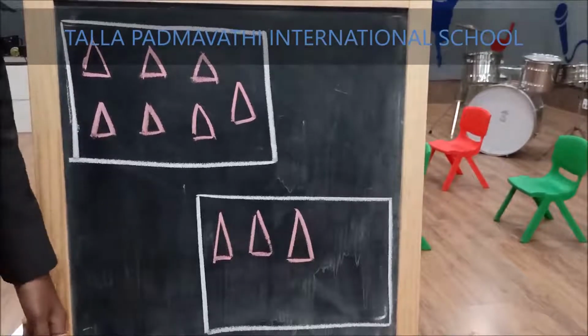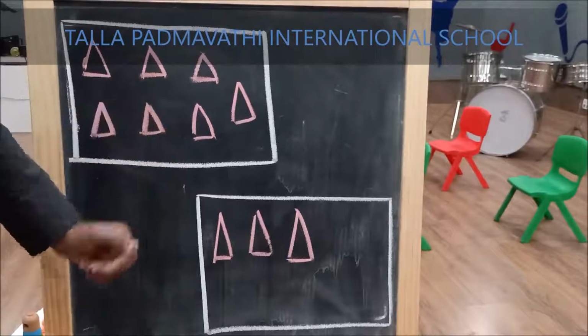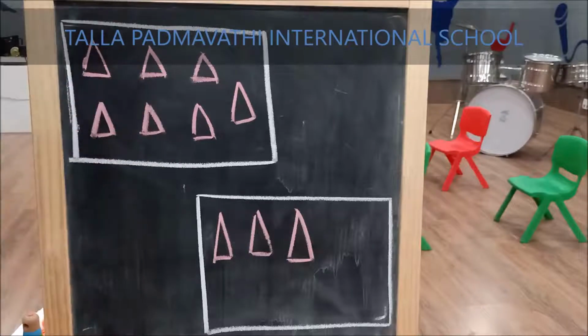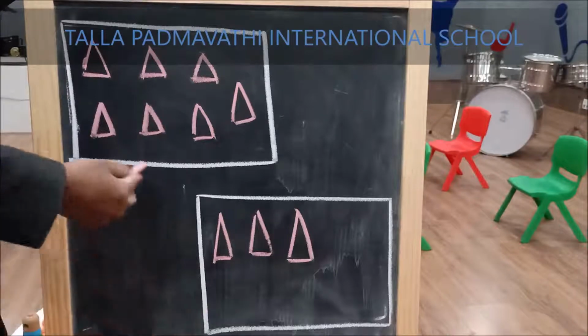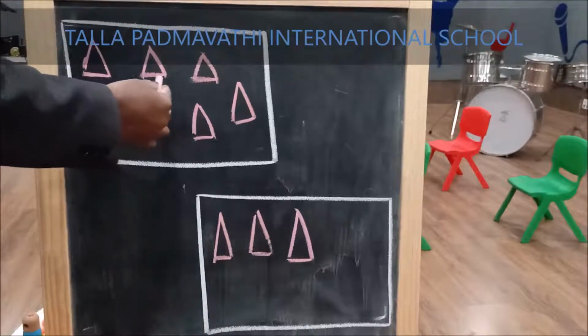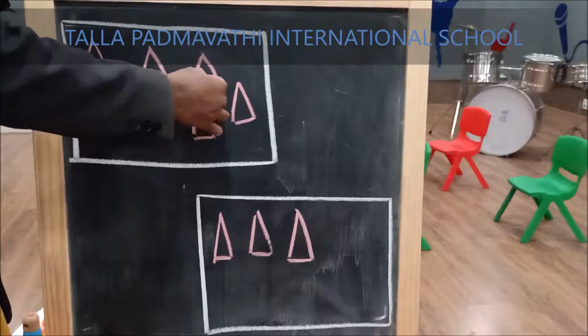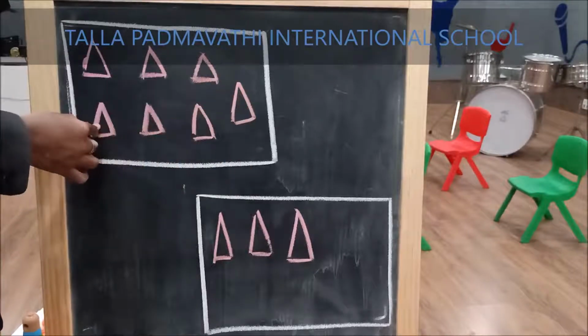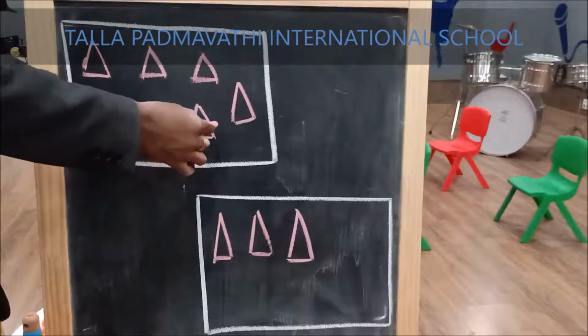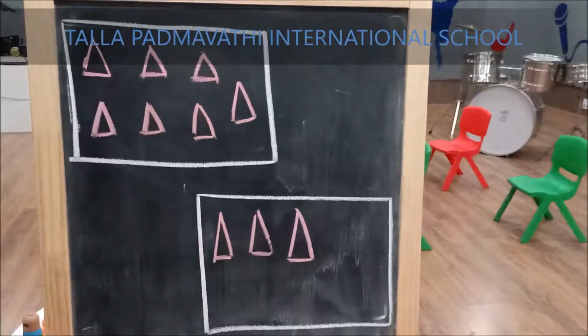Now children, here we can see 2 groups. The group 1 is having some triangles. Let us count them. 1, 2, 3, 4, 5, 6, 7. How many triangles do I have? 7 triangles.